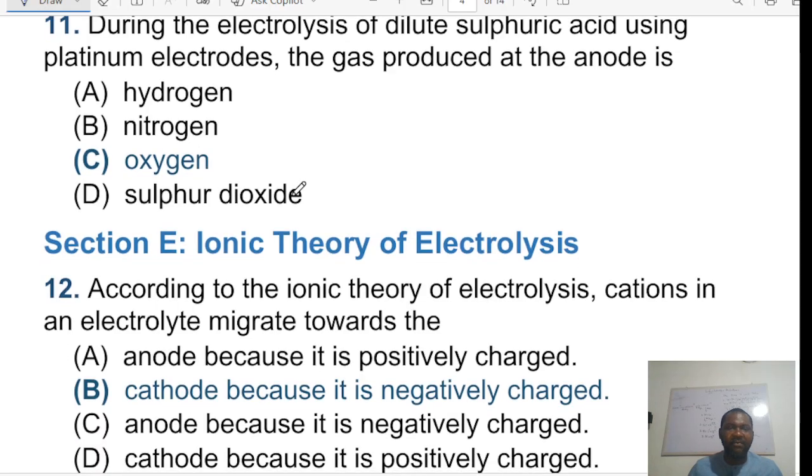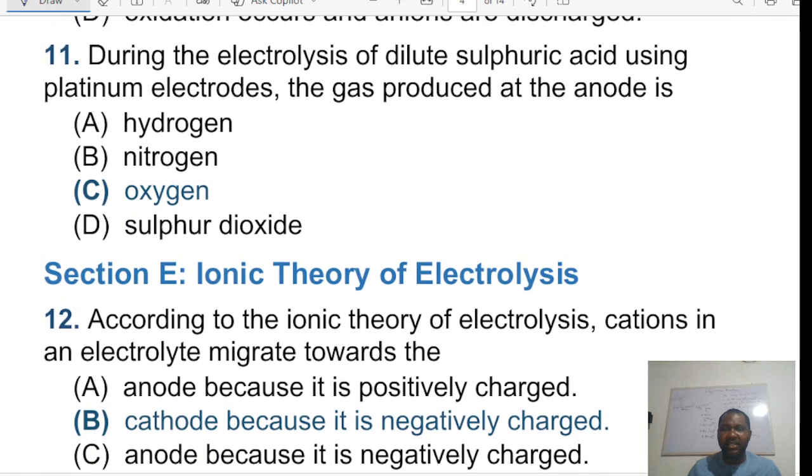Now, number 11. During the electrolysis of dilute sulfuric acid using platinum electrodes, the gas produced at the anode is... I was not expecting this here, but let me say this. At the anode, what is usually produced are gases.